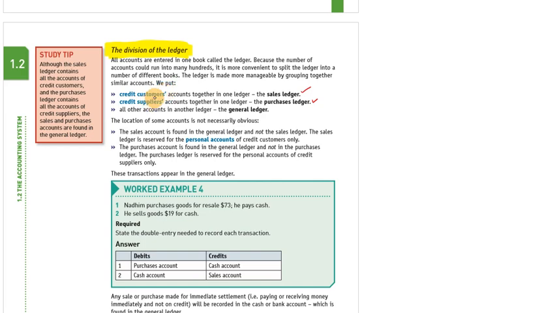Every credit sale transaction will be recorded in the sale ledger, and anything that does not fall in the category of sale ledger and purchase ledger, we will record in the journal ledger. So we divided ledgers into three ledgers: number one is the sale ledger, second is the purchase ledger, and third is the journal ledger.